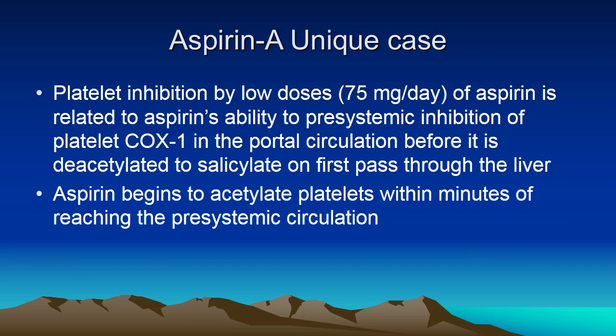The second example is a unique case of aspirin. Platelet inhibition by low doses of aspirin is related to its ability to inhibit COX-1 of the platelets, which are present in the portal circulation at the time of its first passage from the intestinal site. So it acetylates platelets during first passage through the liver, and it contributes to the major antiplatelet action of the drug. Aspirin begins to acetylate platelets within minutes of reaching the pre-systemic circuit.